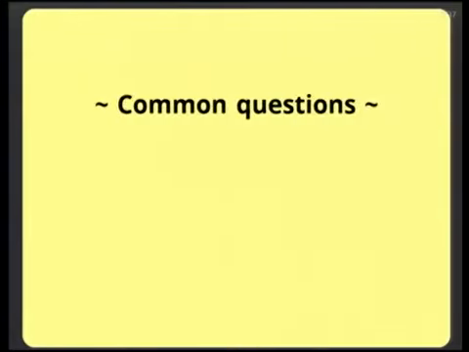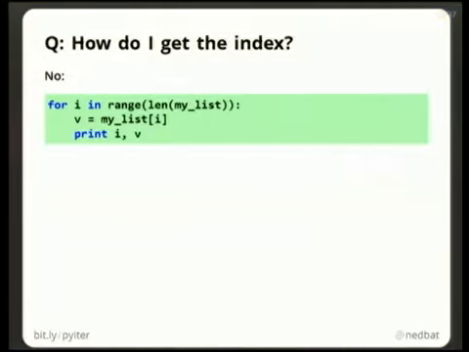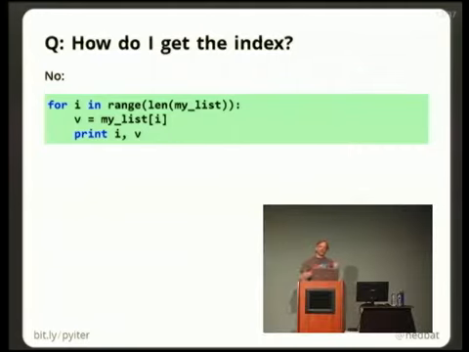Let's talk about some common questions. So when we were looping over our list, we got rid of the integers, right? We're no longer looping from 0 up to n-1. And the integer lovers out there who really wanted to use that form find a lot of ways to come back and say, okay, you were right about that case, but I've got another case where I really need to use those integers. So I'm going to go back to using integers.